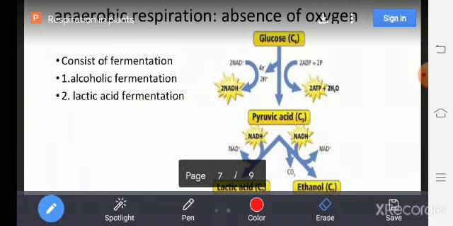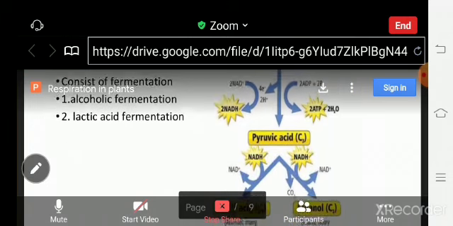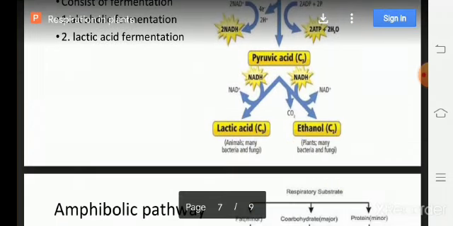In the first, pyruvic acid is converted into ethyl alcohol or ethanol. In the second, the pyruvic acid is converted into lactic acid. Okay, I hope you understand the concept of anaerobic respiration.